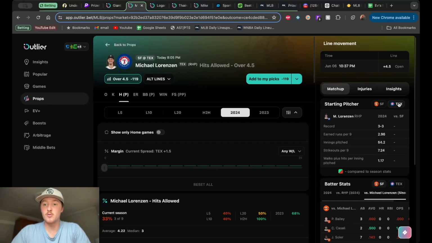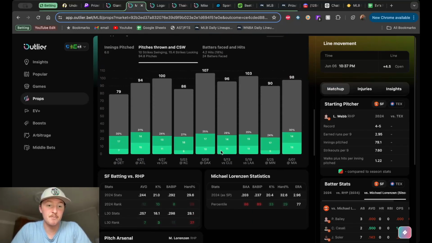Michael Lorenzen for the Rangers, 2.96 ERA, 7.24 strikeouts per nine, and a 1.17 WHIP. Comparing that to Logan Allen, who's on the other side for the Giants, almost identical numbers. So in terms of analytics, let's throw those guys out the window. Now it's going to come down to the offenses. On the surface of things, both the pitchers look almost the same. So let's look at the hitters. Let's look at some batting.